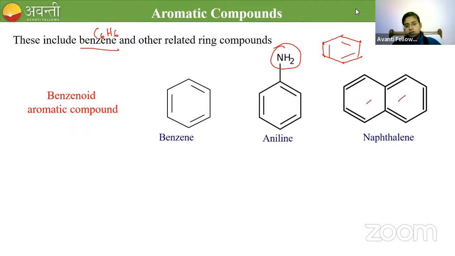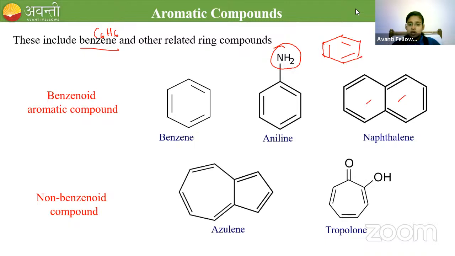Non-benzenoid examples are azulene and tropolone. In these two cases you see, I have 2 rings in azulene. 1, 2, 3, 4, 5, 6, 7. One is a 7 membered ring and the other one is 1, 2, 3, 4, 5, a 5 membered ring. But in benzene, how many carbons do we have? 6. So it is an aromatic compound. Azulene is an aromatic compound, but it doesn't have 6 carbons like benzene. So it falls under non-benzenoid.